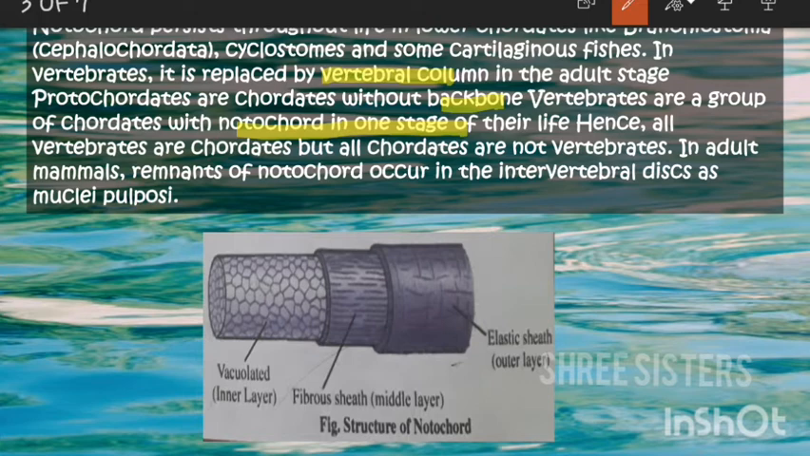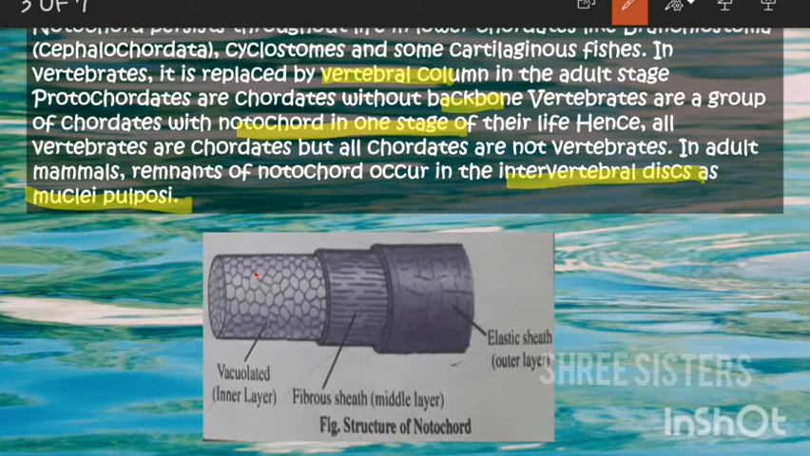And in adult mammals, like us, the remnants of the notochord will be found between the intervertebral discs, and it is known as nuclei pulposi. The singular form is nucleus pulposus, and this is the plural form, nuclei. That's a spelling mistake, don't mind it. So in mammals, in the intervertebral discs, in between the vertebrae of the backbone, there are nuclei pulposi in the plural form.